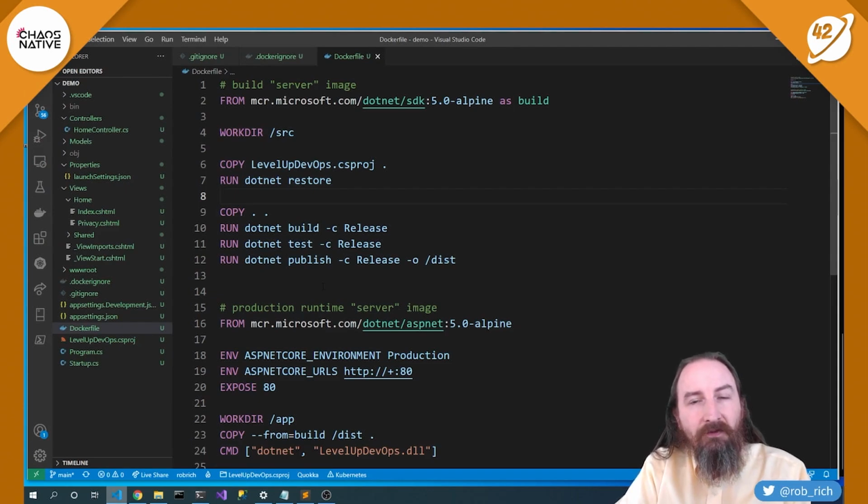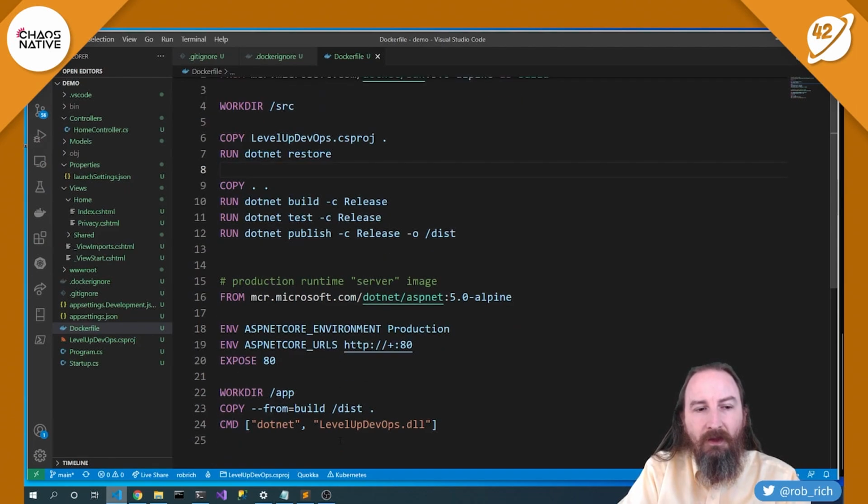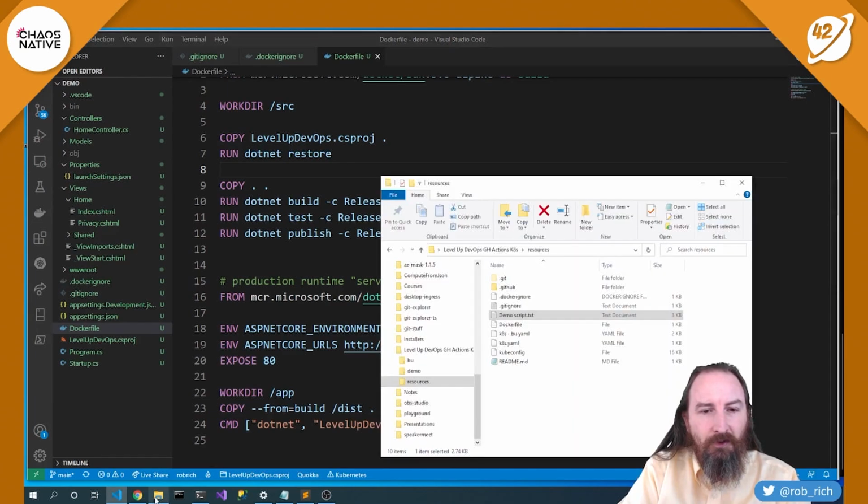Perfect. Now we have a Docker file that is great in being able to build our content, cache the layers correctly in Docker, and separate it into this multi-stage build that allows us to have a really lightweight production runtime container. Now, our next step is to create a Kubernetes YAML file.